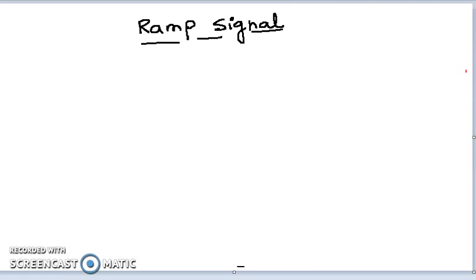So what is the meaning of ramp? We all know that ramp is something which is having a slope. So now next question is, what is slope? I think you all know what a slope is in mathematical form.